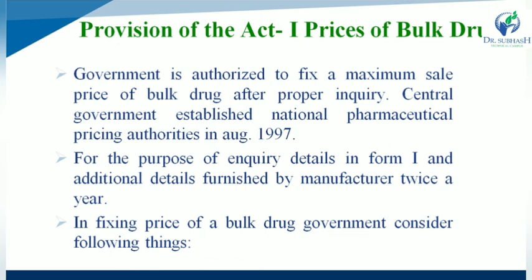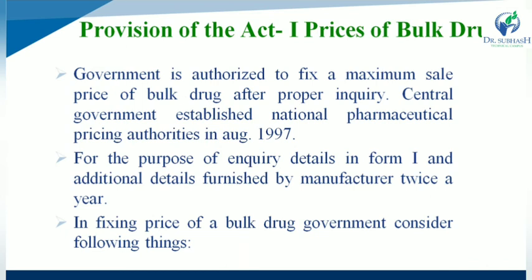So the government is responsible for fixing the maximum sale price of any bulk drug after proper inquiry, and the central government established the National Pharmaceutical Pricing Authority, also called NPPA, in August 1997.